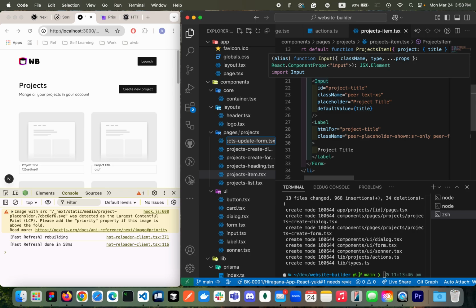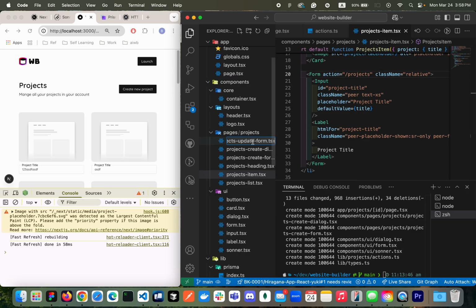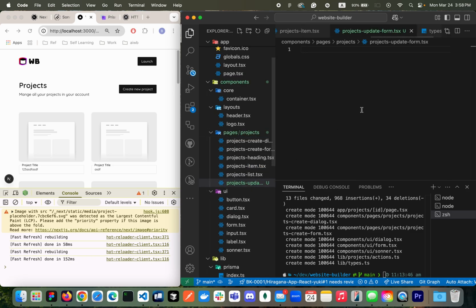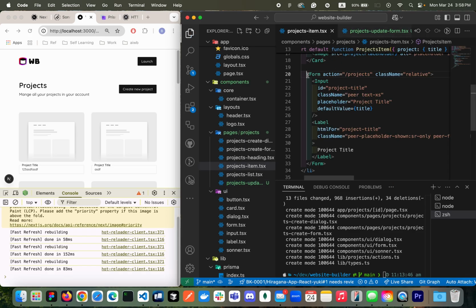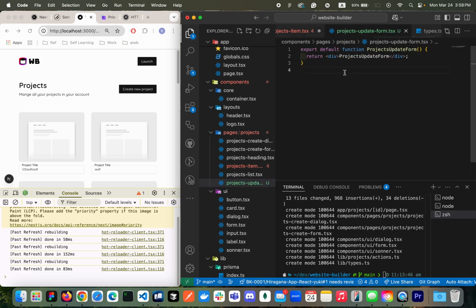You can change it later if you need. But for now, I'm going to leave it this way. So I'm going to create the component and then change the name to project update form. Great. So now I'll be moving this component to this form, okay?